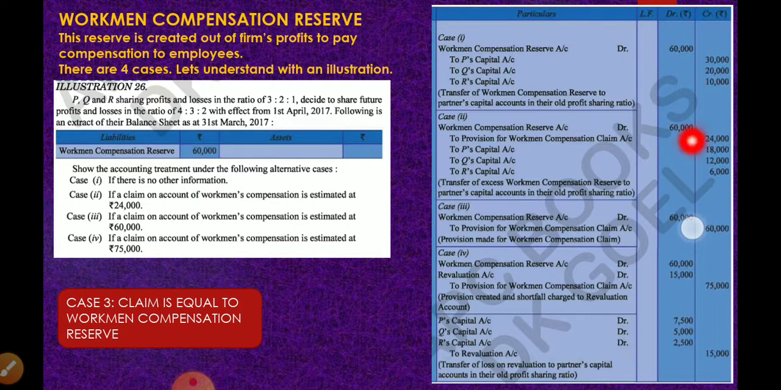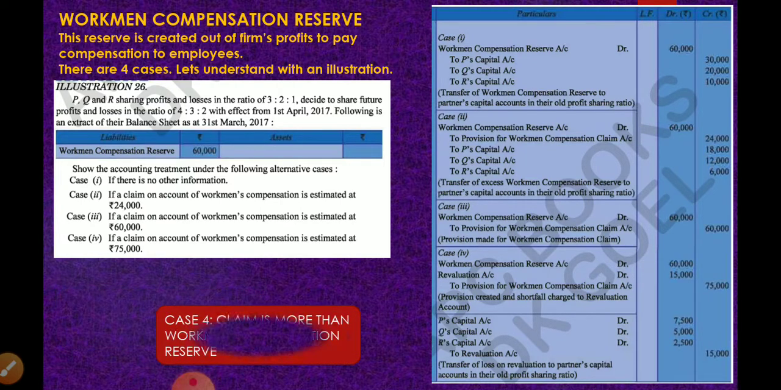So workmen compensation reserve account debit to provision for workmen compensation claim. In the new balance sheet, workmen compensation reserve will not appear, but on the liability side, provision for workmen compensation claim will appear to the extent of 60,000. Sorry for that, children. So case 3 is over. Now let us see case 4.